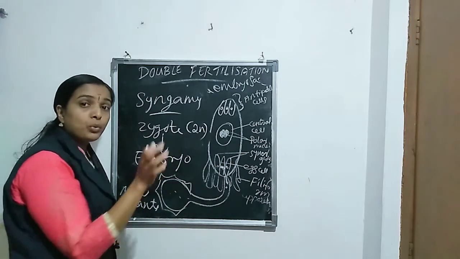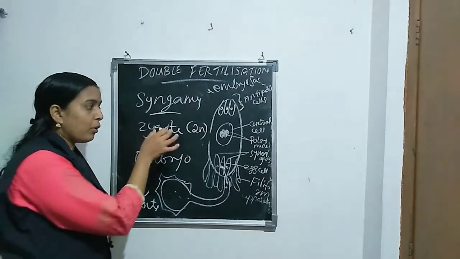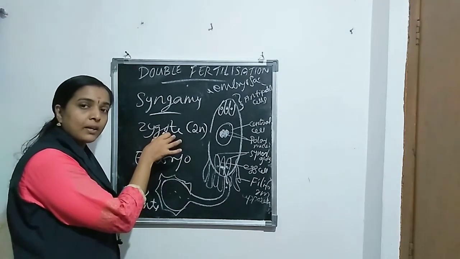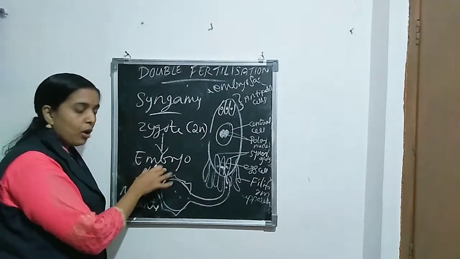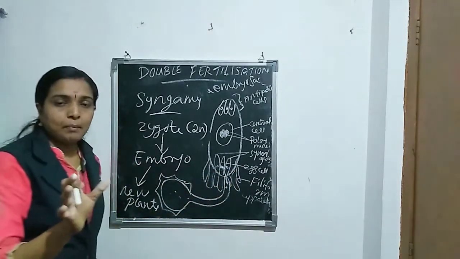The two nuclei fuse together and form a diploid structure. That diploid cell is called the zygote. The zygote forms the embryo, and the embryo forms the new plantlet. Okay, clear what is syngamy.